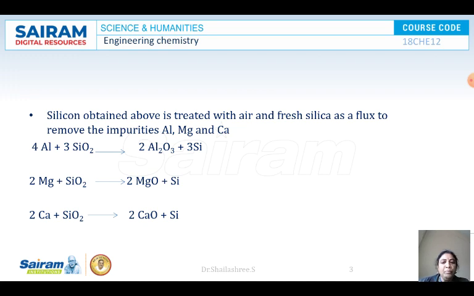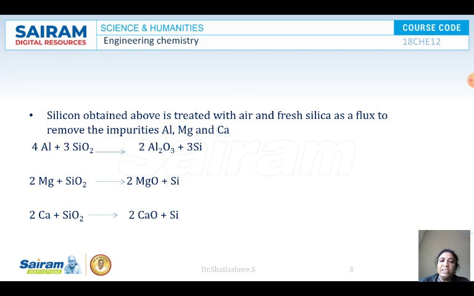If any impurities like aluminum, magnesium or calcium are present, they will be removed, either by adding a flux or by treating with air or oxygen. Air or oxygen is circulated through the liquid silicon. At that time, if aluminum is present, it will be oxidized to alumina.